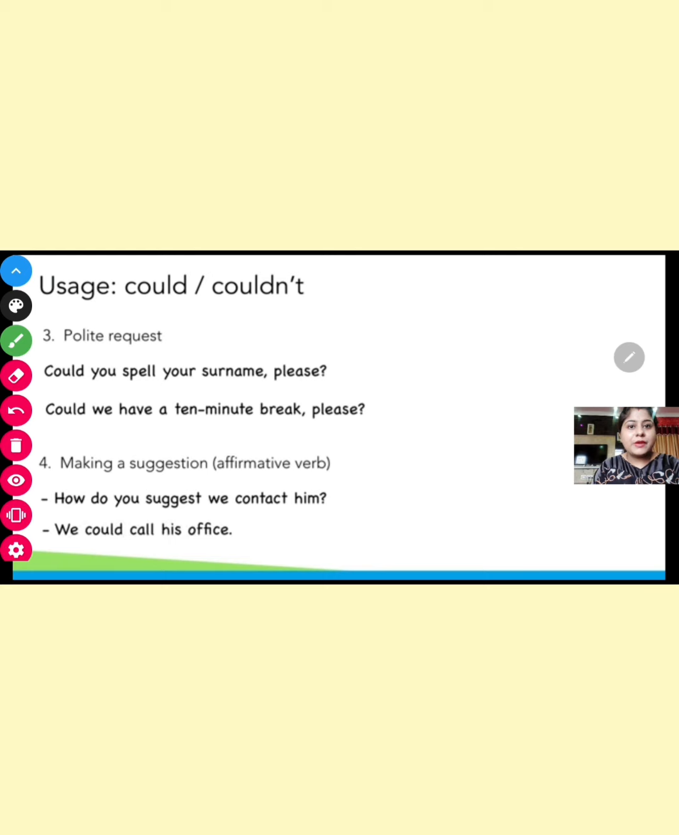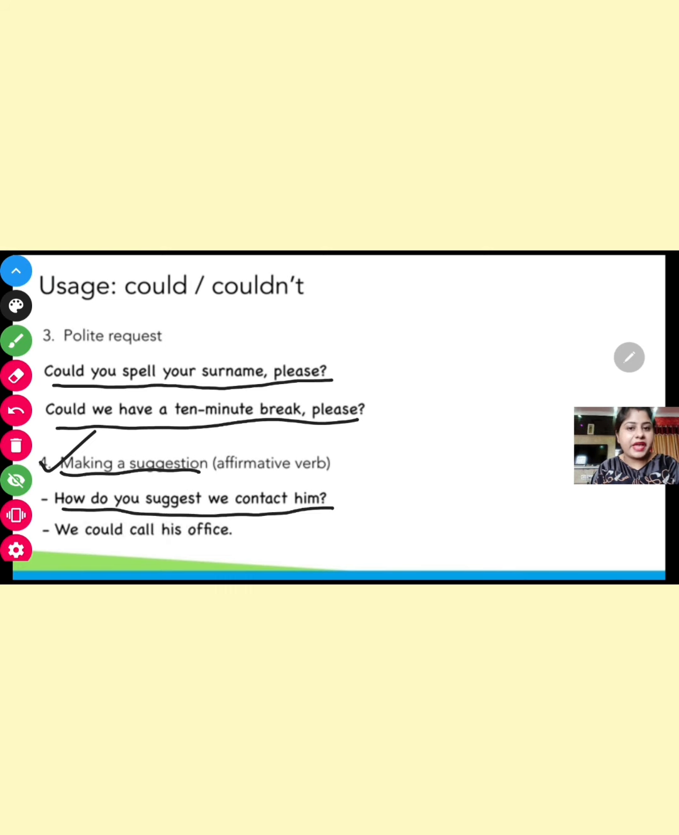Next, polite request. Could you spell your surname, please? Could we have a 10-minute break, please? Next, making a suggestion in affirmative verb. Affirmative means positive. For example, there is a question. How do you suggest we contact him? We can answer, we can make a suggestion in positive sense with a positive verb. We could call his office.